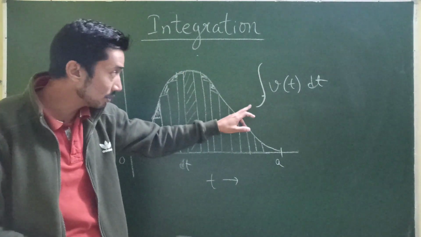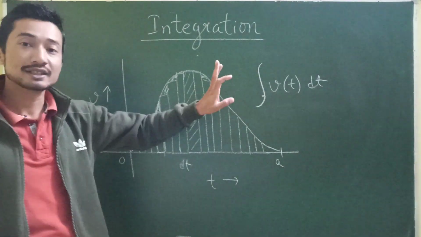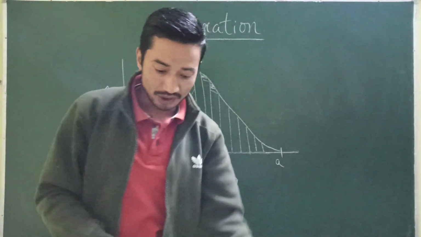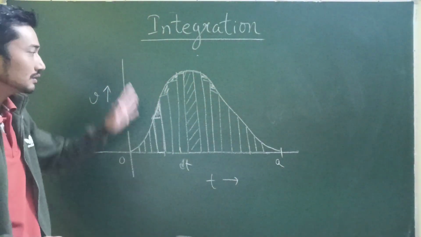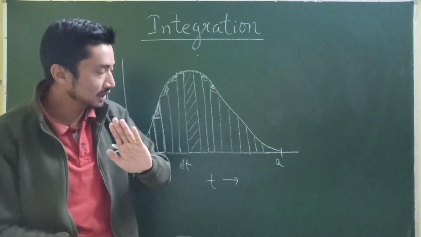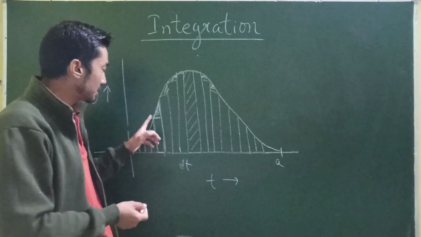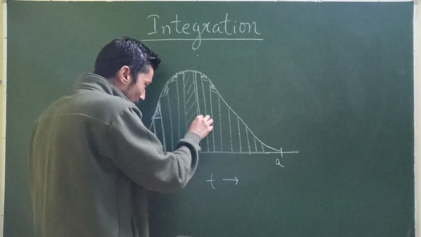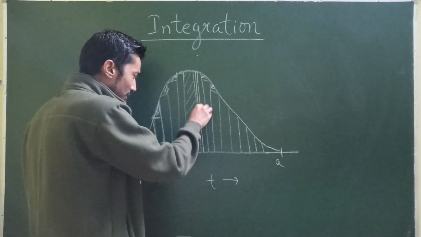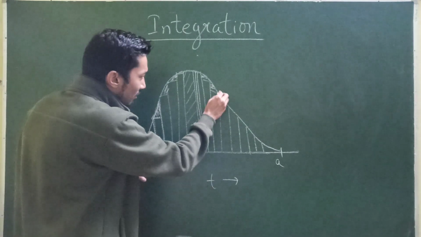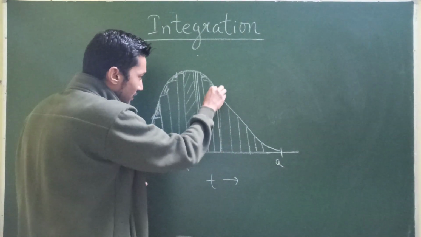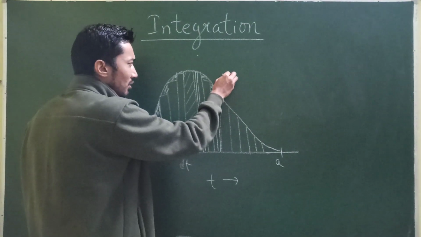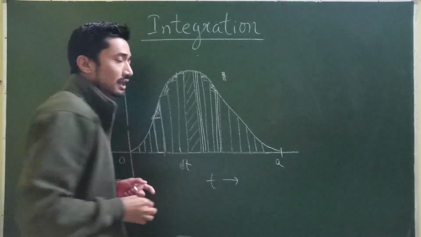That's why we write this integration sign. It takes care of that. How? I'll tell you. How can we avoid this particular problem? That problem will be avoided by taking this interval as small as possible. The bigger it is, the bigger the problem. Even here, if I take it very, very small, this will not make much difference, because a very small curve will definitely look like a straight line.